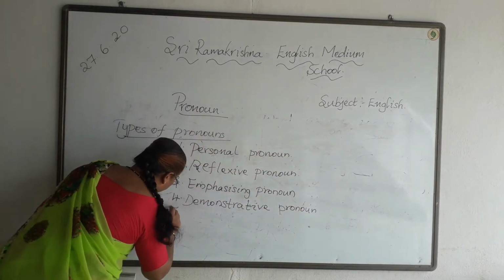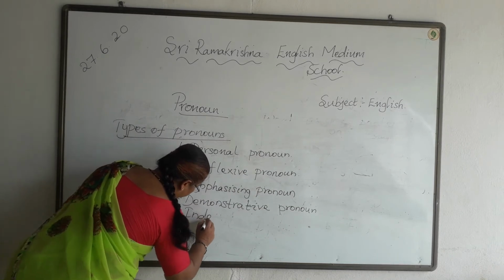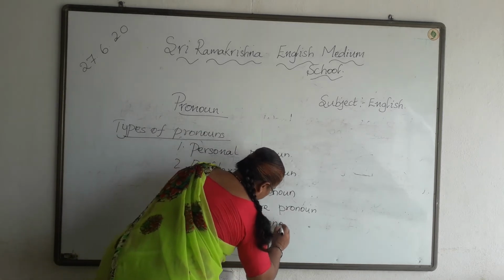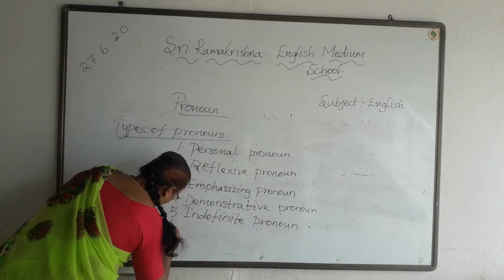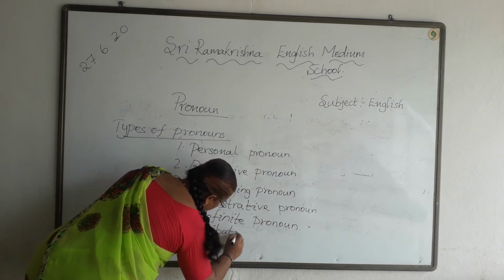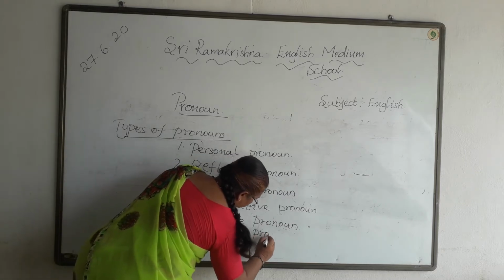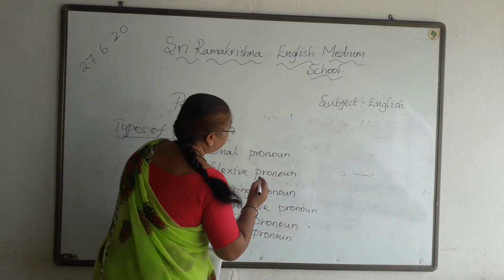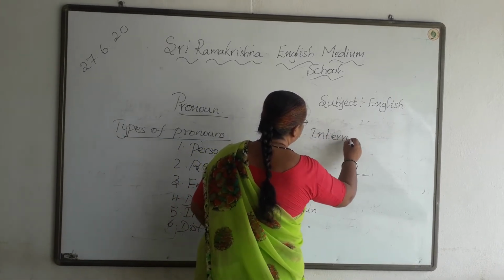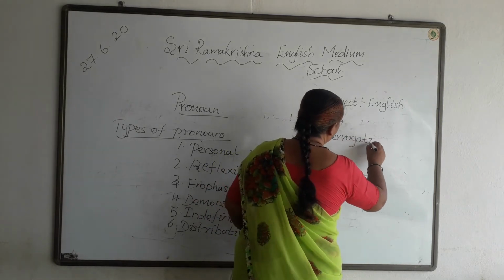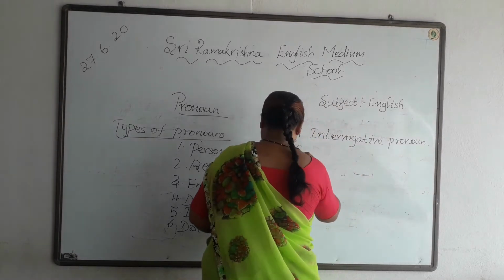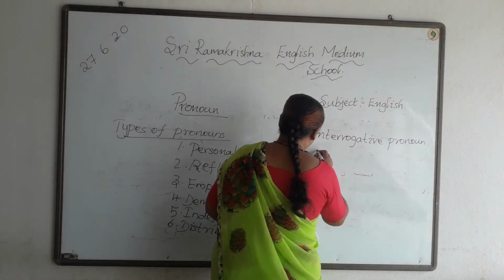Next one, indefinite pronoun. Next one, sixth one, distributive pronoun. Next one, seventh one is interrogative pronoun. Next, the last one is relative pronoun.